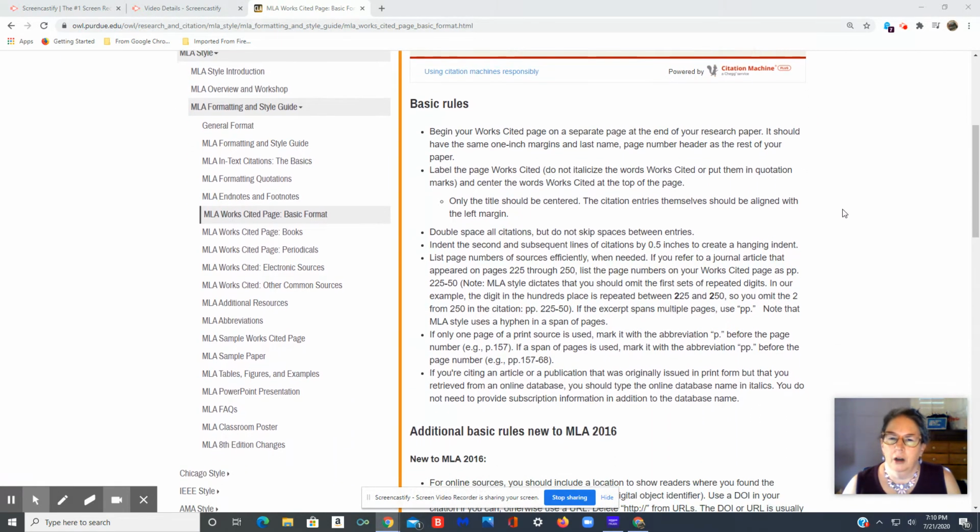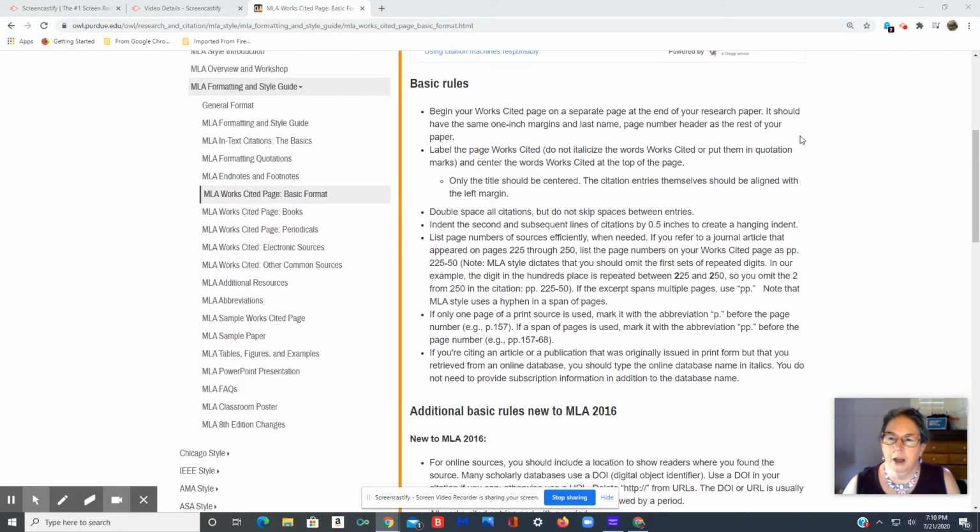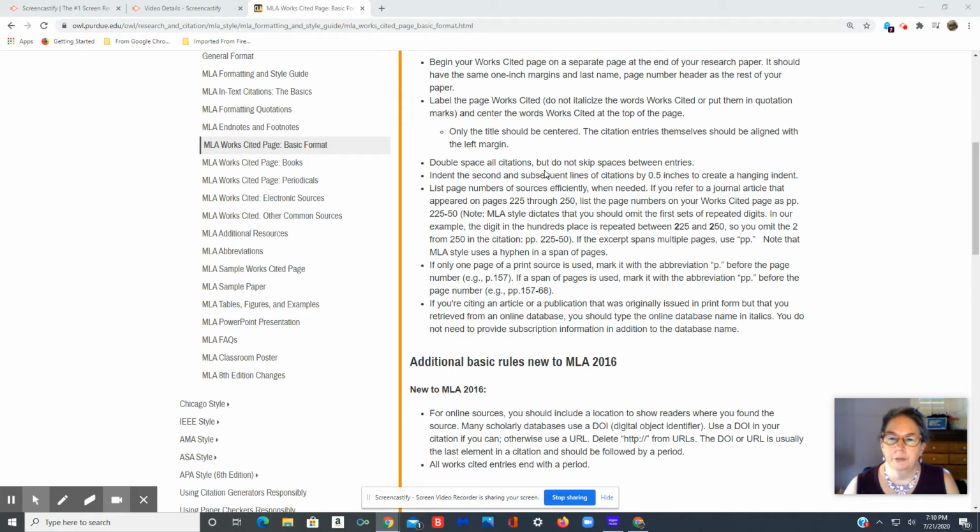Basic rules are that you start it on a separate page at the end, and it should still have your last name and page number in the upper right. Call it works cited and center the words at the top of the page. But then you need to start your entries at the left margin. And they're all double spaced. And if they go on to a second line or a third or a fourth, then they should be indented ½ inch. So just hit the tab button on the keyboard.